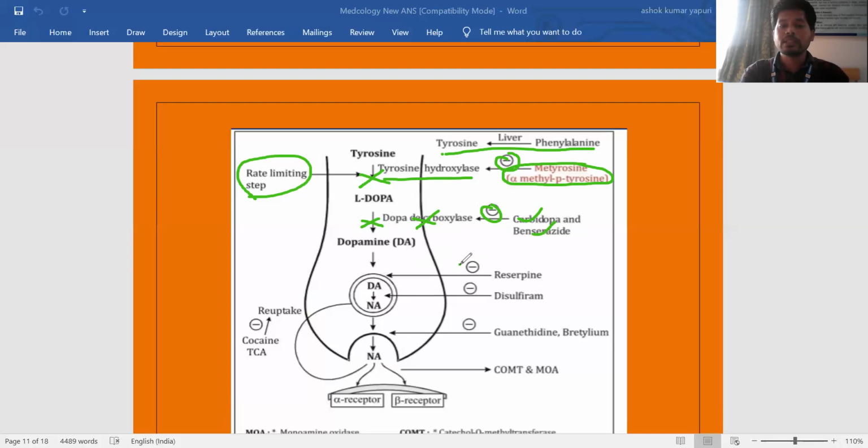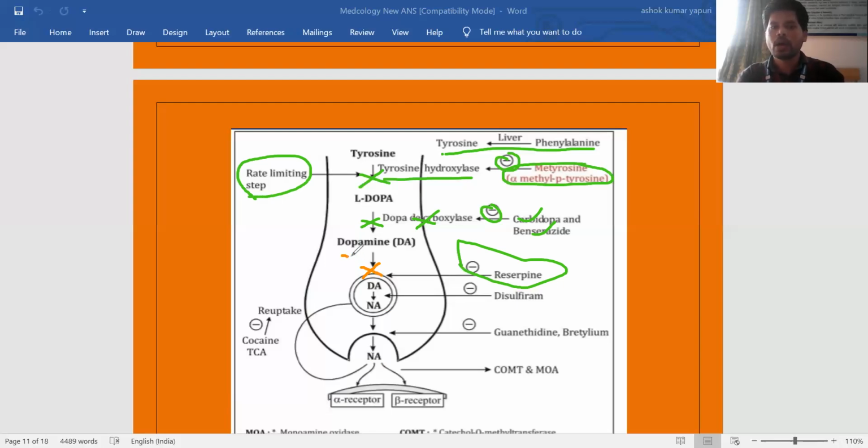And next, this is the important drug reserpine. In acetylcholine biosynthesis, there is vesamicol, which inhibits vesicular storage of acetylcholine, meaning it prevents acetylcholine from being stored in the synaptic vesicles. Like that, reserpine also. Reserpine is a natural alkaloid from Rauwolfia serpentina. Reserpine has a negative effect on catecholamine biosynthesis. How? The reserpine prevents the entry of dopamine into the synaptic vesicles.